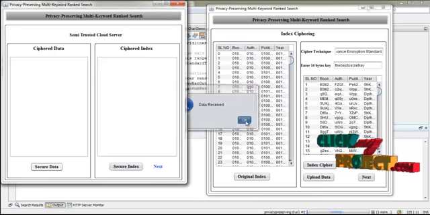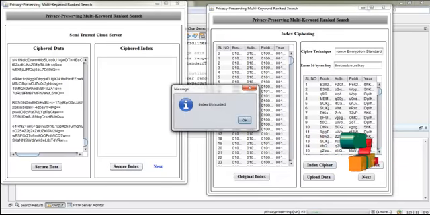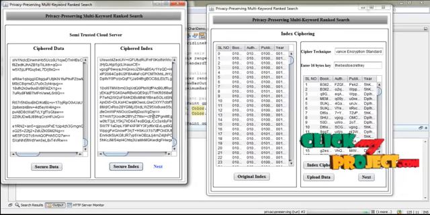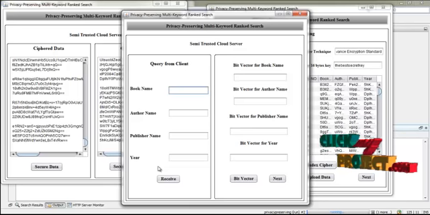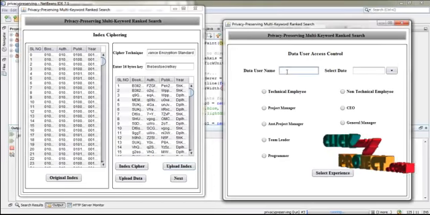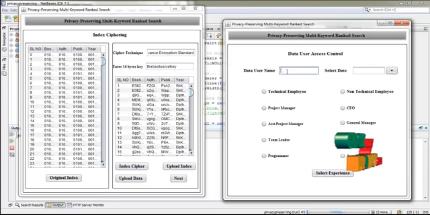Now the data is received on the server side, and press secure index and click the upload index. Now the data is uploaded, and the index is received in the data service provider side. Now press next. Now the service provider is ready to get the query from the client. Now run the client.java. Now the client has to get the access control from the data owner, so the client has to enter the details.